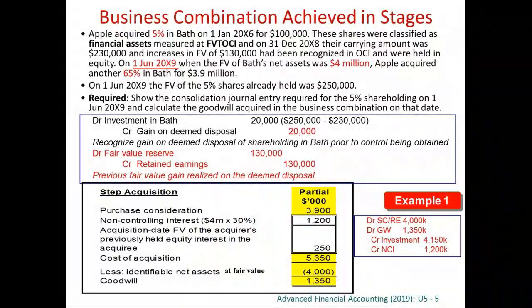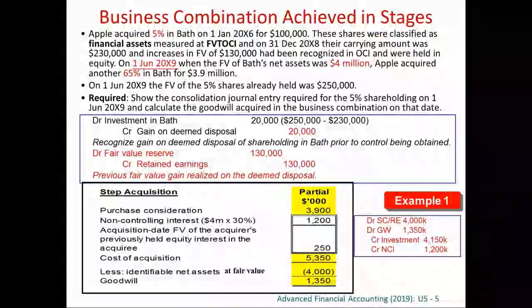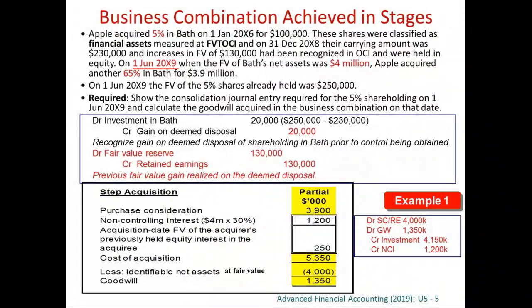We don't have any information on fair value adjustments. So the journal entry cannot balance. So the balancing figure is goodwill. So we debit goodwill, the same as what we expect. Okay, so this is the consolidation journal entry at the day of acquisition. And thereafter, you simply consolidate it as a simple, normal 70% subsidiary.